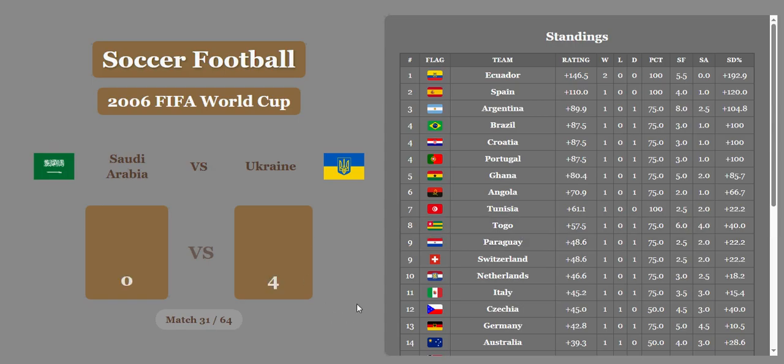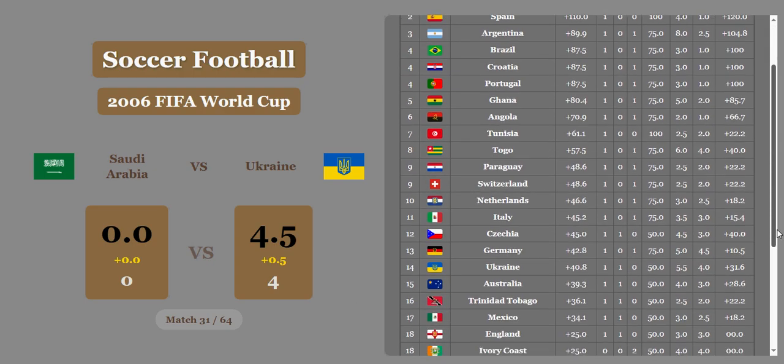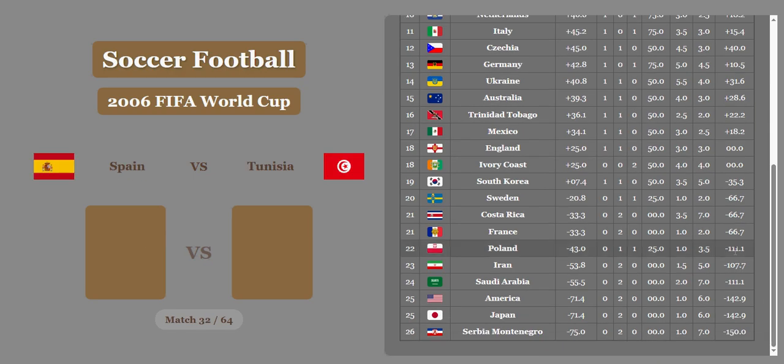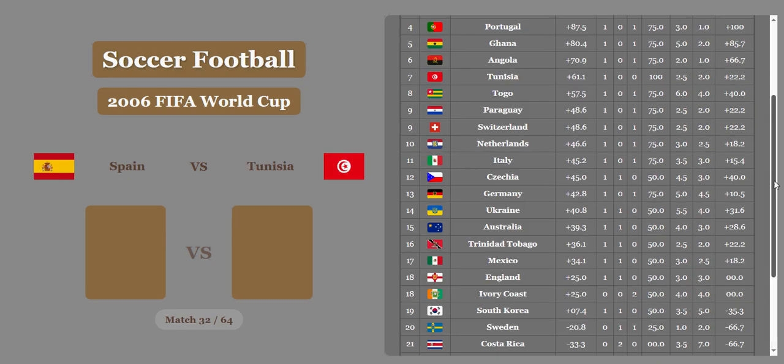Saudi Arabia versus Ukraine. Ukraine with a huge win, 0-4. They also get a half goal. Ukraine bouncing back from that terrible loss last time are going to move themselves up into 14th, right below Germany and above Australia. Saudi Arabia struggling in 24th place above America, below Iran.